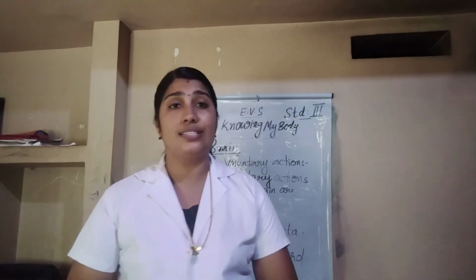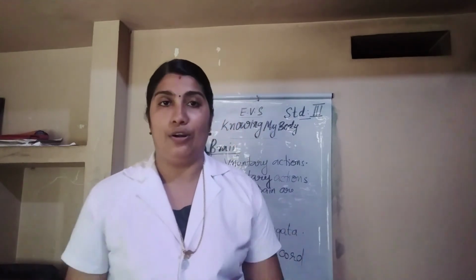The brain controls both voluntary and involuntary actions. What are voluntary actions? Voluntary actions are in our control, that means clapping, reading, etc. It also controls involuntary actions like breathing, blinking, etc. That is not in our control.